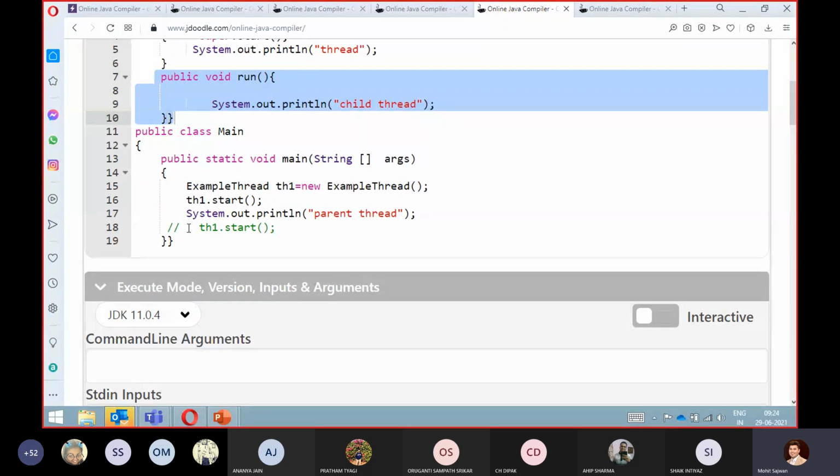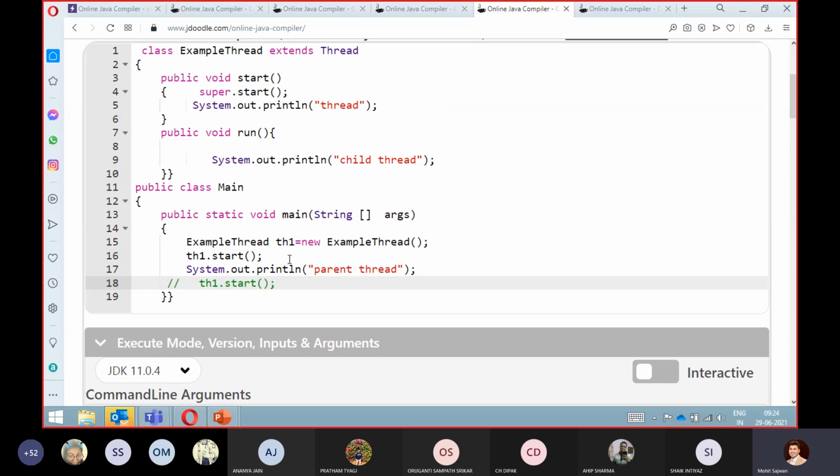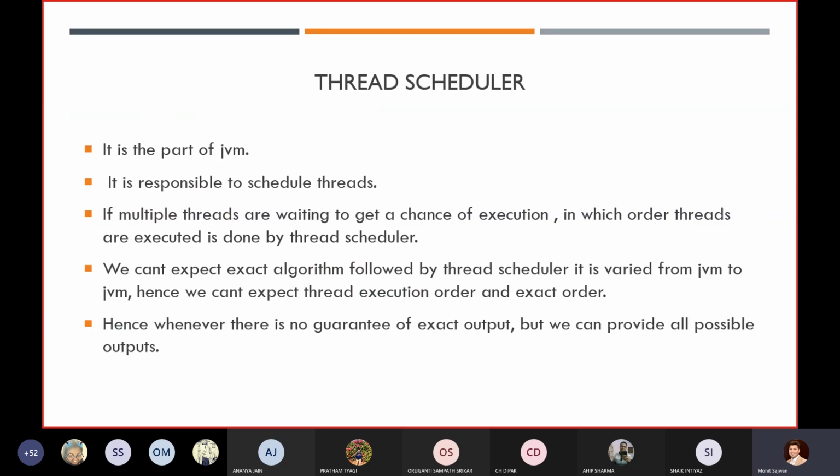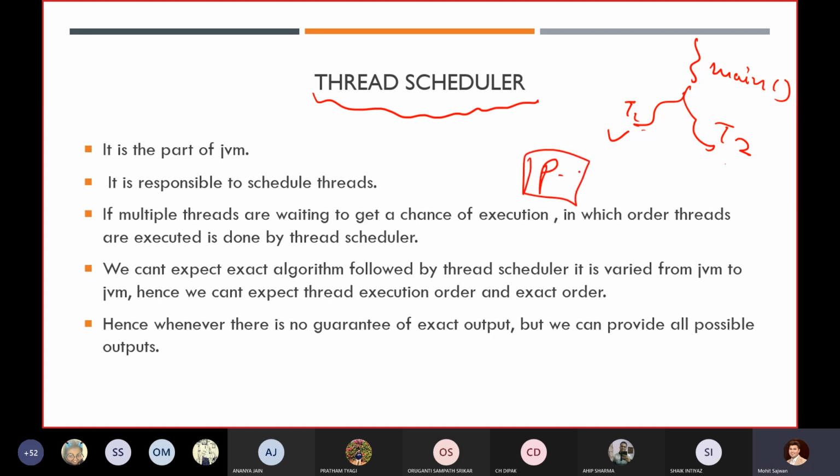Okay, so this is all about what I have told you: whenever we have the main class, and after the main class we have threads T1 and T2, which thread will get executed first? Suppose you have a uniprocessor. A processor can execute only one process at a time, either this process or that process. So it will process this one, and if it is performing some other operation during that duration, it will execute our T2 thread.